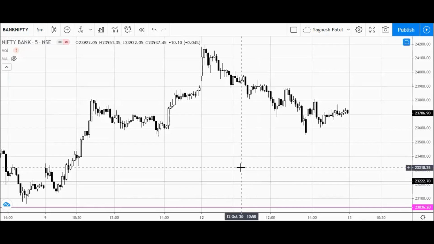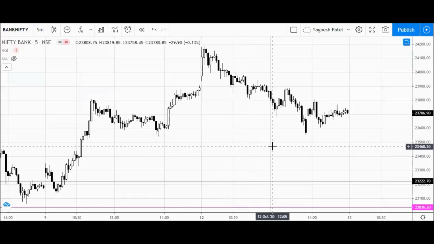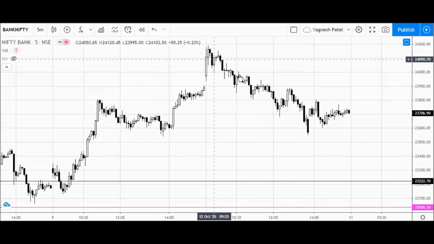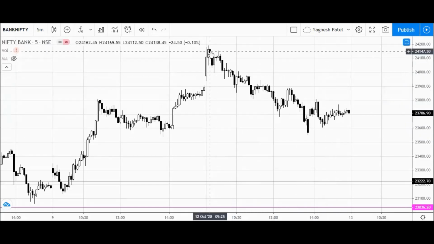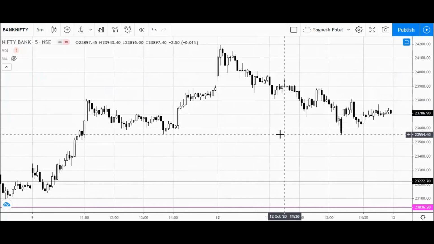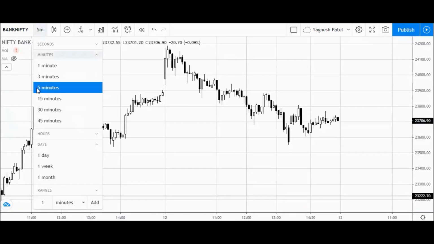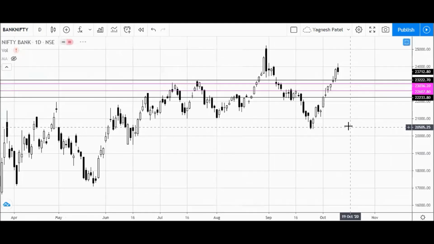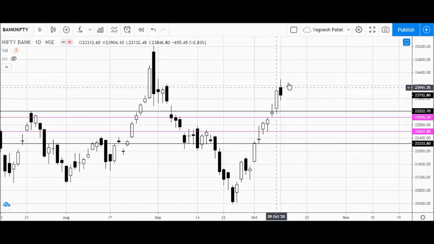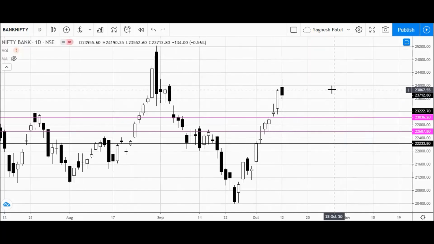So tomorrow is 13th October, and we have seen a good downside momentum on the 12th of October, that is today's trading session. But this is a Bank Nifty chart, so let's start with a higher time frame like daily, and let's check on daily time frame. We have seen one bearish candle here, and this is like a spinning candle, but not exactly because the body is very big, so we cannot say it is exactly.